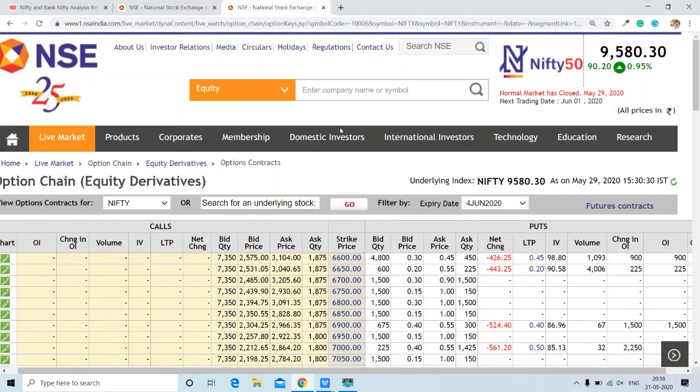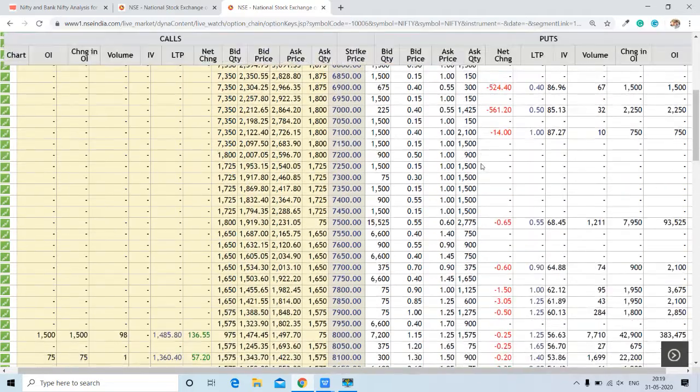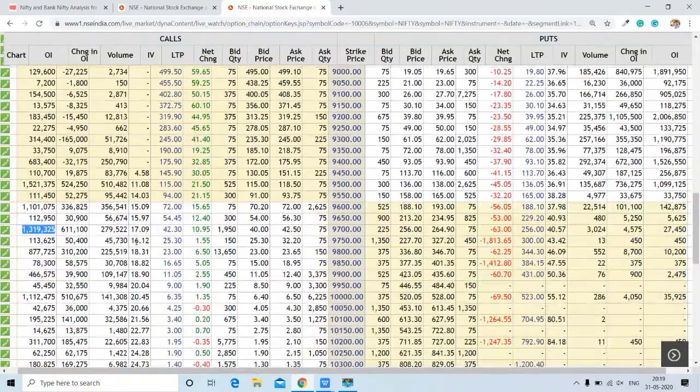Before that, we will move towards Nifty and find out where the closing is. 19,580. This is the closing of Nifty on 29th May, and we are talking about 4th June expiry. Now the trading range, the highest call and highest put. Here is the highest call, 19,500. Around 15,21,000 contracts are added over here. So this is the highest call, followed by 13,19,000 contracts at 19,700. So these are going to be important levels as resistance.